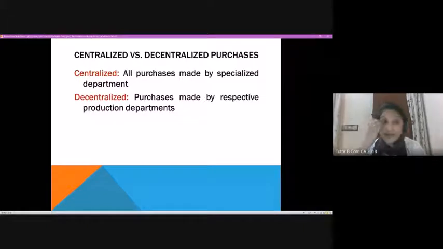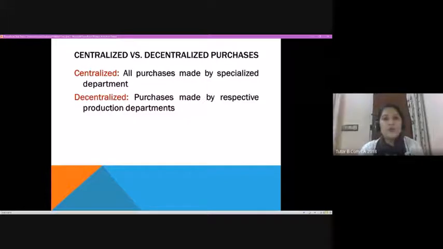Now, as I said, purchase can be categorized into centralized and decentralized. Some organizations have a very huge number of products and activities. Say we take the example of Hindustan Unilever. They have many product lines. If the company takes care of the entire purchase by one department, it may not be the right mode.